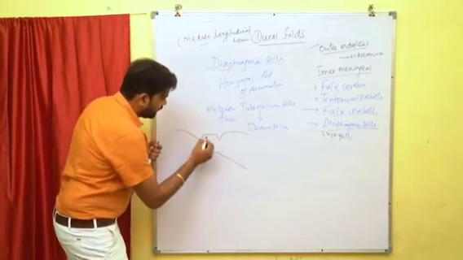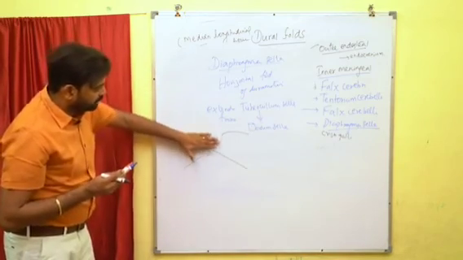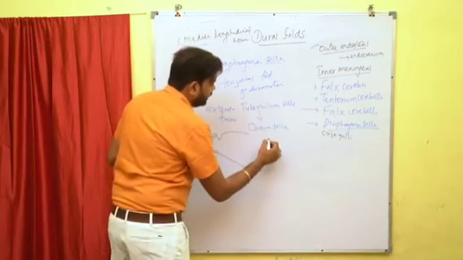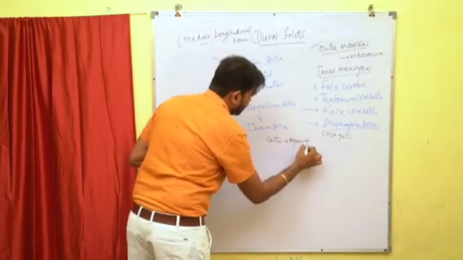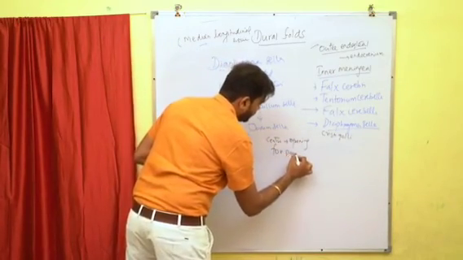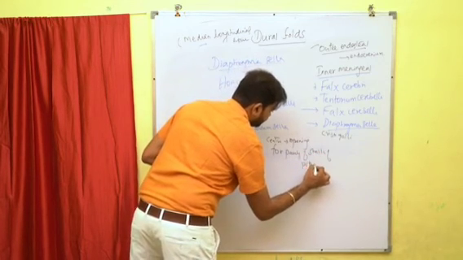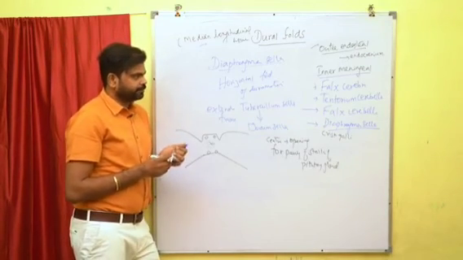Here we can see the tuberculum sellae and here the dorsum sellae. In the center of this diaphragma sellae there is an opening, or aperture, for the passage of the stalk of the pituitary gland. So this is about the diaphragma sellae.